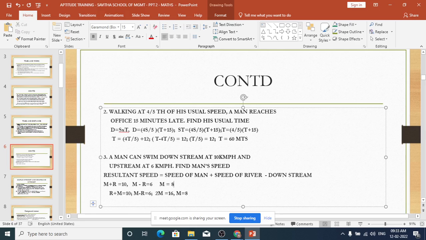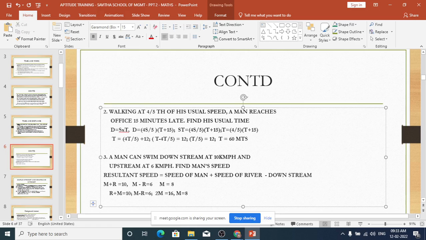So what you should understand here: downstream means he goes along the river. Upstream means he goes against the river. And if he has to travel upstream, the man's speed should be more than the river speed. Then only he can go upstream. These fundamentals you should keep in mind.